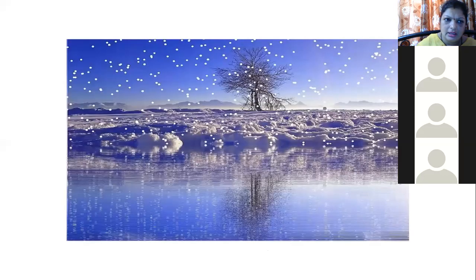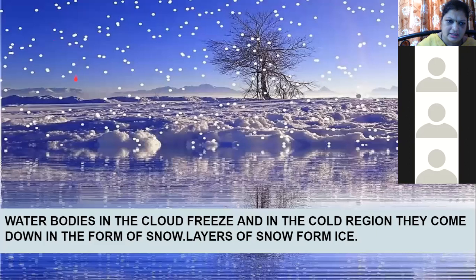Now you can see some water in the clouds. It comes in the form of rain, but it also comes in the form of snow. Now, how is snow formed? How are snowflakes formed? Snow is formed because of the water which freezes in the clouds. In the clouds, the water droplets freeze and then fall in the form of snow. So this is snowfall. The way we have rainfall, we have snowfall.